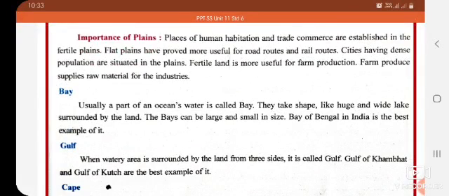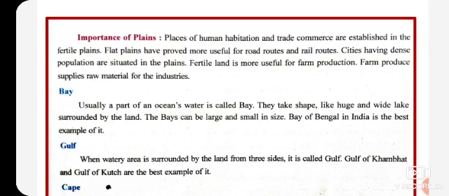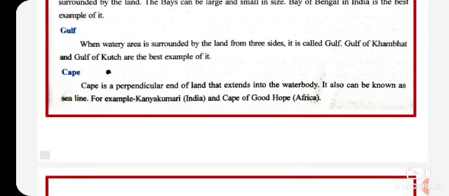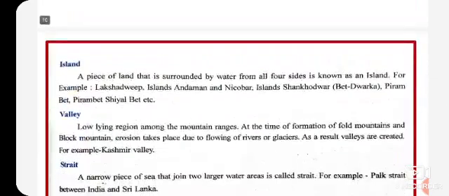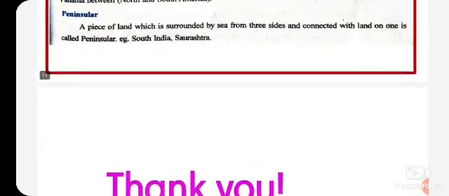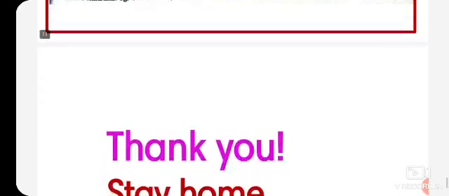We have learned in this chapter about mountains, plateaus and plains. Classification is also done between mountains. There are 4 classifications in mountains, 3 in plateaus and 3 in plains, and we have seen certain things also, like Gulf, Cape, Bay, Island, Valley, Strait, Isthmus, Peninsula, etc. Okay, so I hope you have understood this chapter very well.